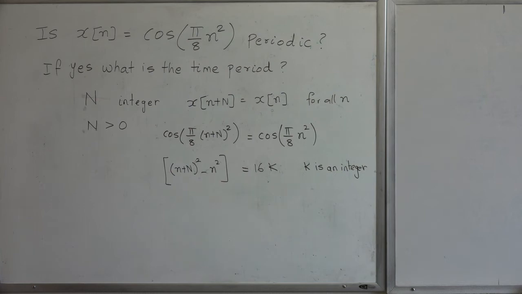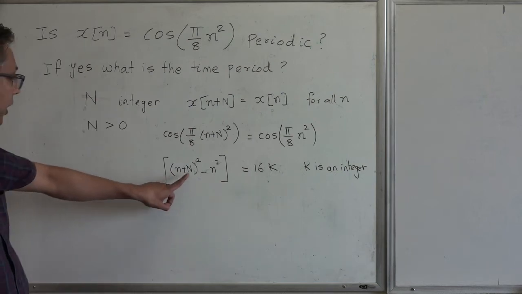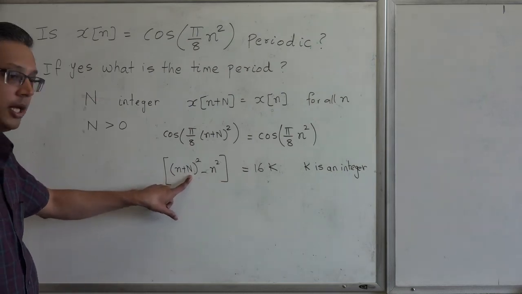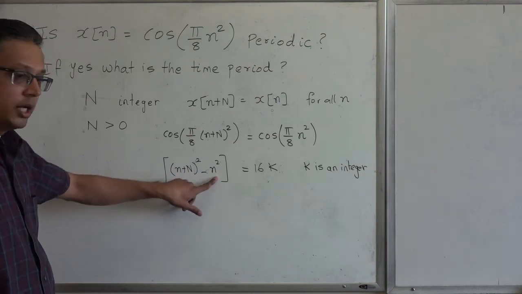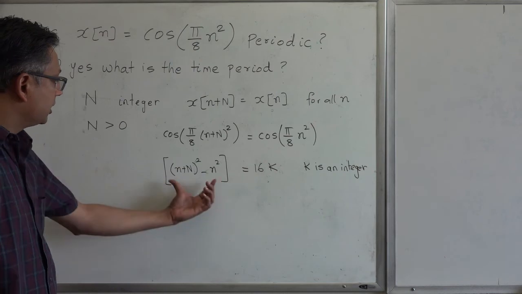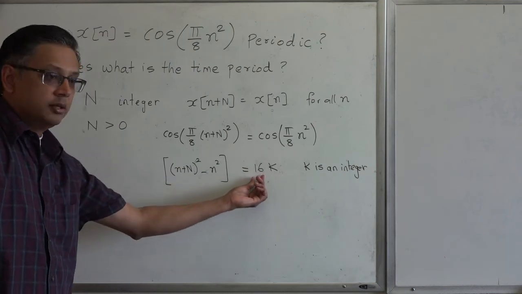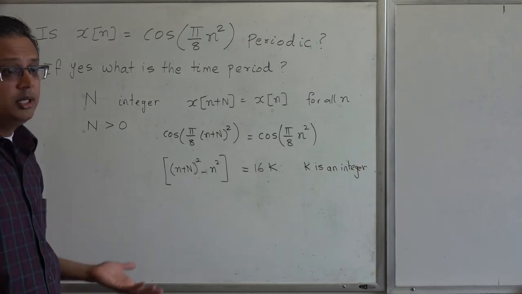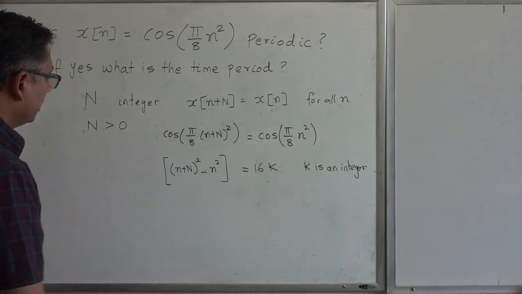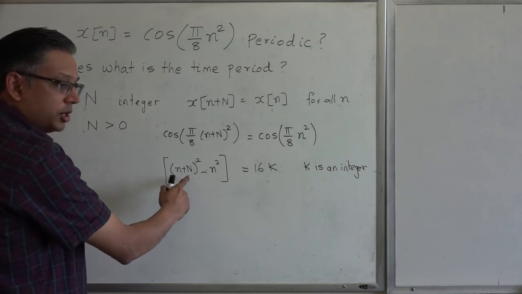Okay. Now what we are asking is this: can we find a value of this capital N such that for all integer values of this lowercase n, this is an integer multiple of 16? It doesn't really matter what multiple of 16 it is, it just has to be an integer multiple of 16, right? So let's just do some manipulation of this.